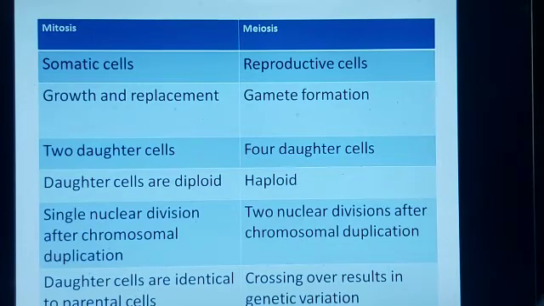The number of chromosomes in the daughter cells. It is haploid in the case of meiosis and diploid in the case of mitosis. Single nuclear division after chromosomal duplication happens in mitosis. 2 nuclear divisions after chromosomal duplication happens in meiosis. Daughter cells are identical to parental cells in mitosis, and because of the crossing over, there is genetic variation that is seen in meiotic division.